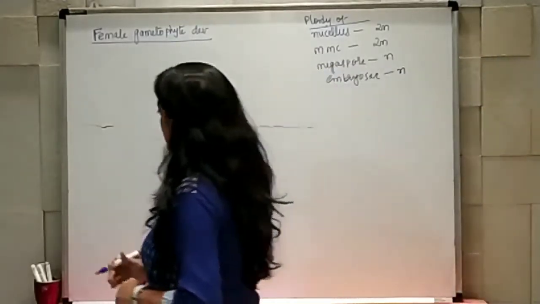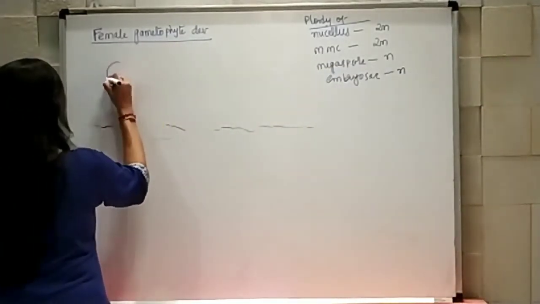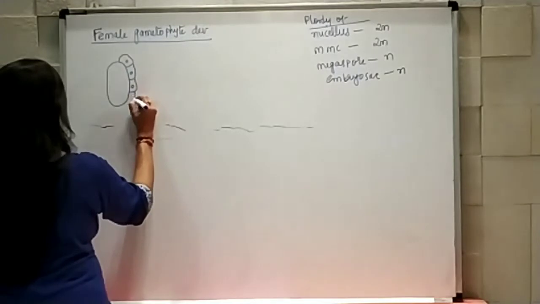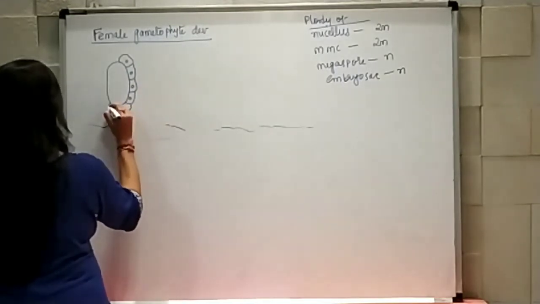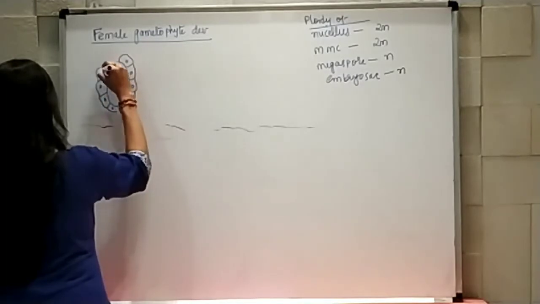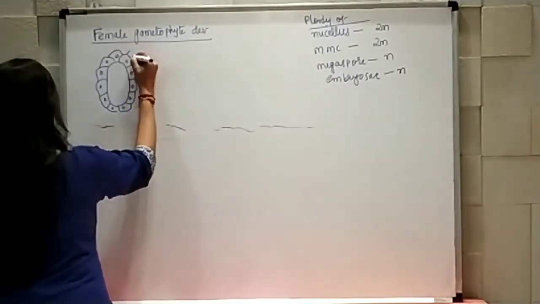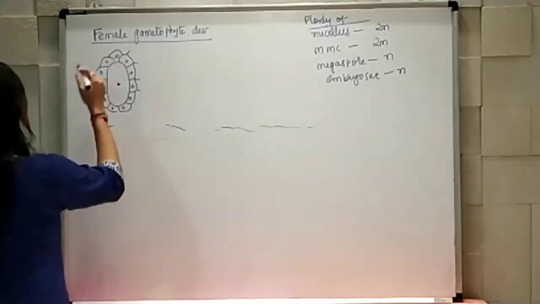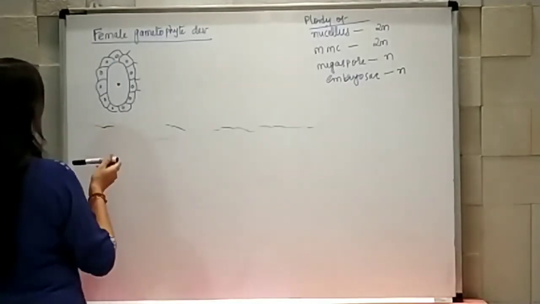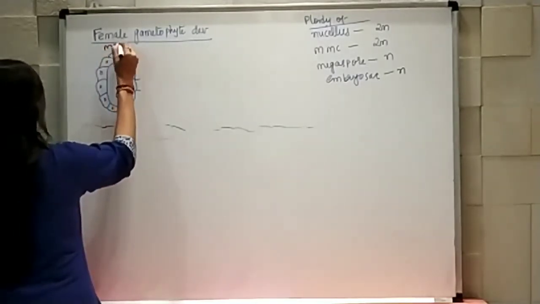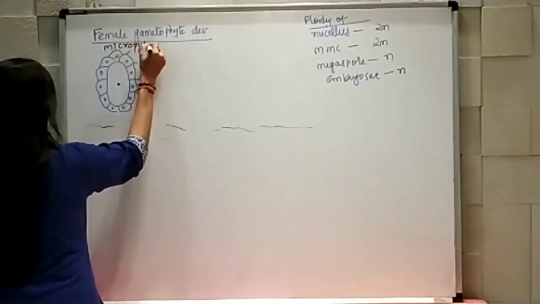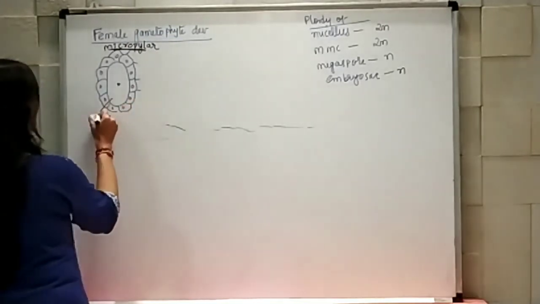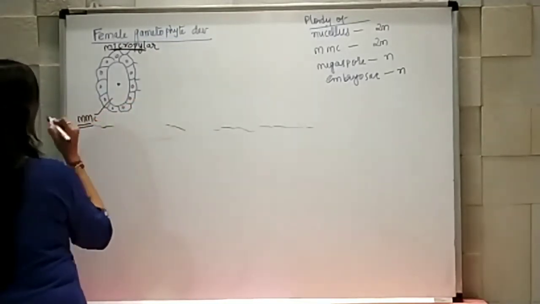Fine. Female gametophyte. So I am drawing the structure. This is the nucellus part, and inside it one cell is formed, that is known as the megaspore mother cell. This area is the micropylar end, and this structure is known as MMC.